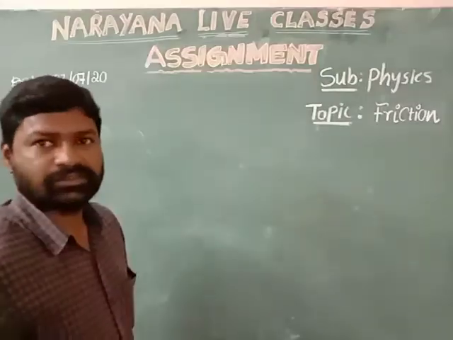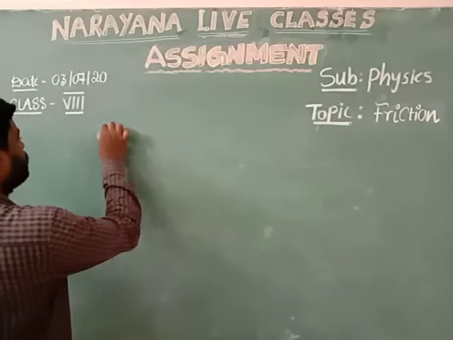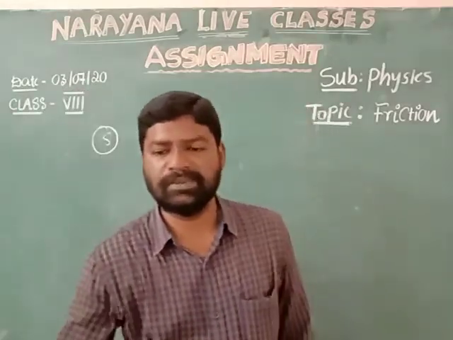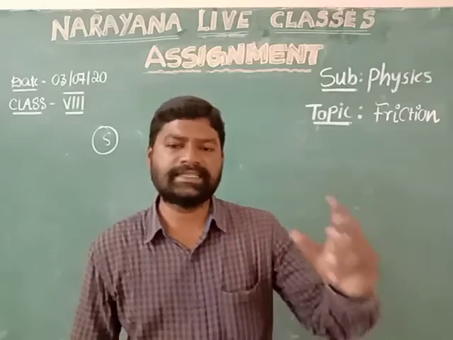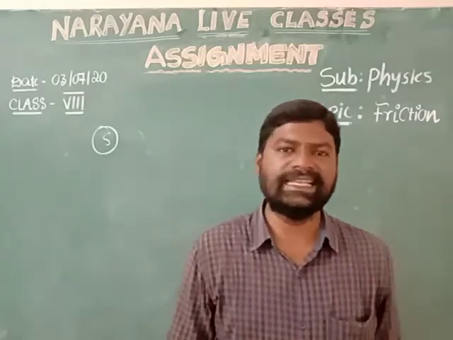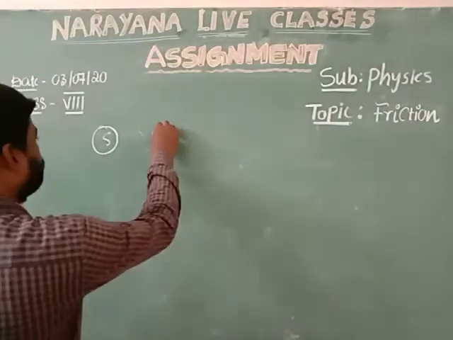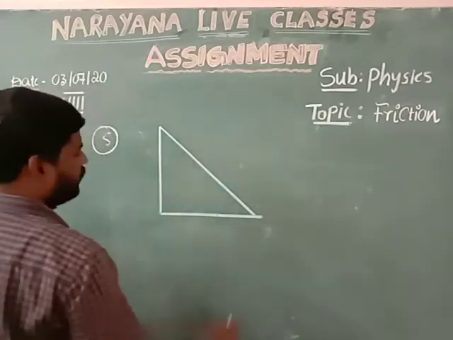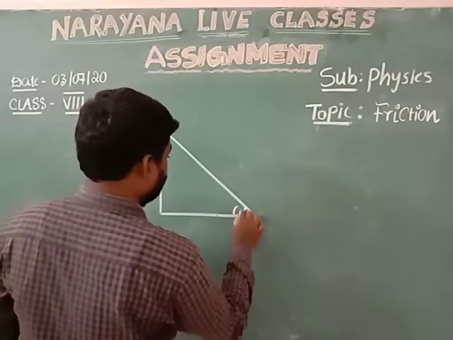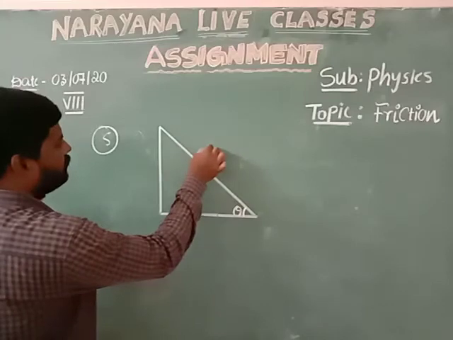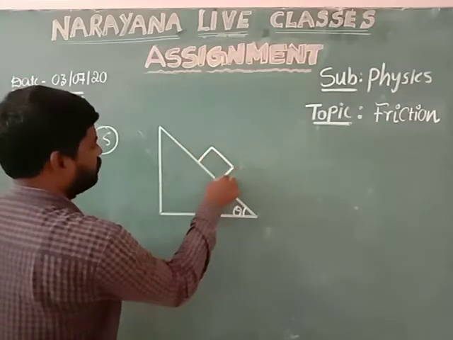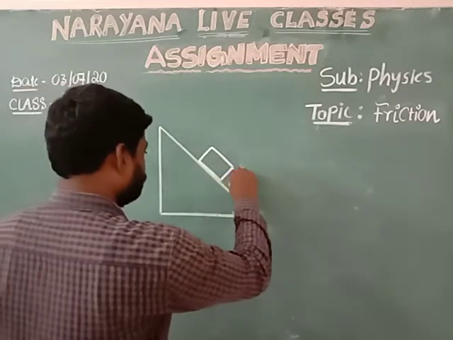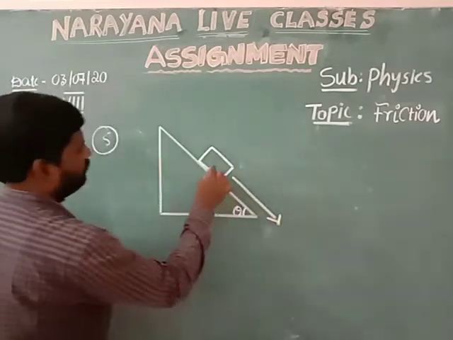Question 5, my dear students. Draw the free body diagram, FBD, to show the various forces acting on a body which is sliding on an inclined plane. Let us see. This is an inclined plane, and this is the angle of inclination. This is an object which we consider sliding from the top of the inclined plane down to the ground.